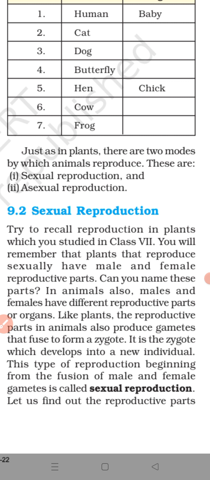Okay. So just as in plants, there were two modes of reproduction. Okay, sexual reproduction and asexual reproduction. We have learned, right, the modes of reproduction in plants in class 7. Okay, there was a separate chapter only, that is reproduction in plants. So we've learned in that there are two modes of reproduction: sexual reproduction and asexual reproduction. Okay, similarly, there are two modes of reproduction for animals as well. These are what? Again, sexual reproduction and asexual reproduction. Clear? Okay.